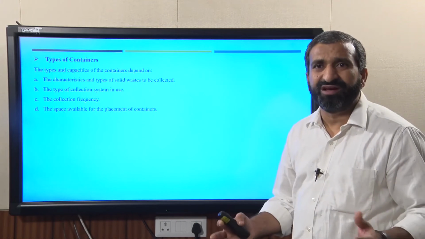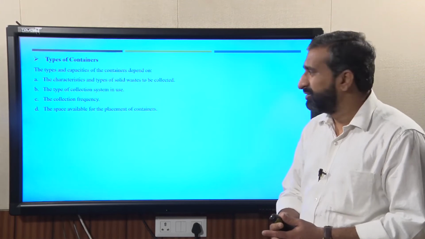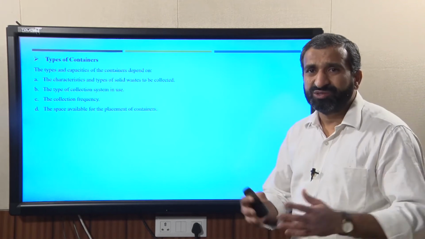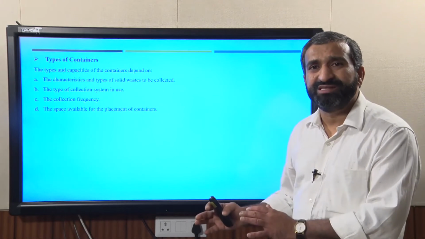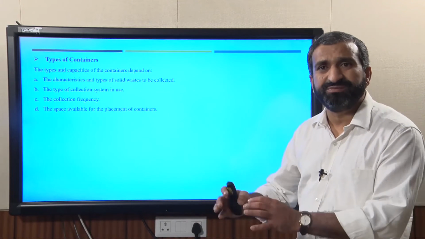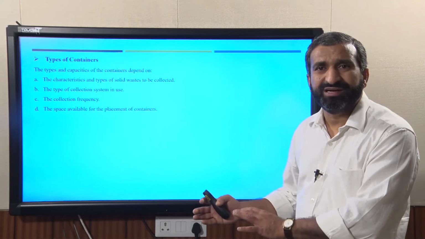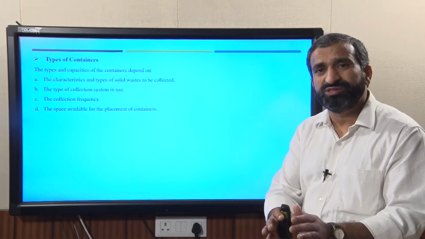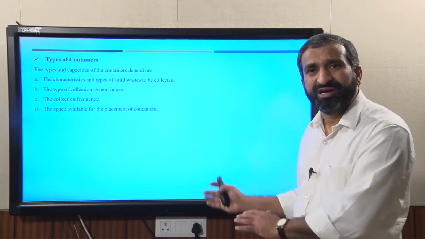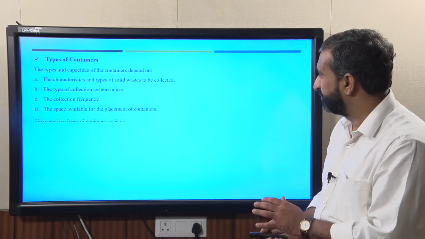So, obviously we also need to think about what kind of dustbins or containers have to be provided at the sources, so that proper collection could be possible.